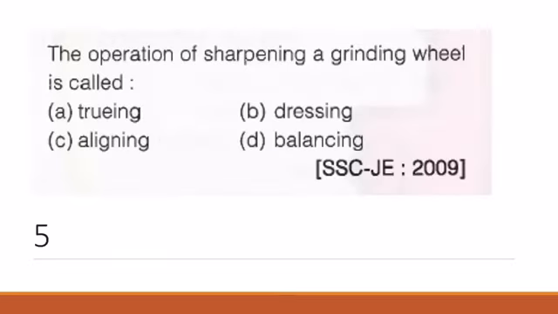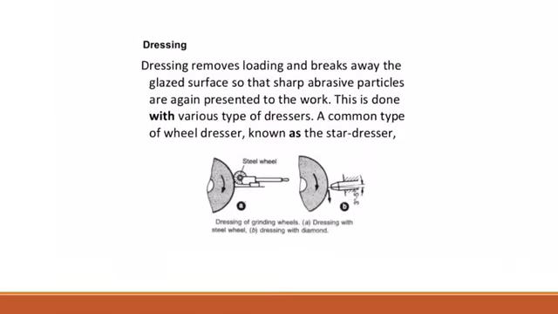Now the next question, the operation of shaping a grinding wheel is called as. So the correct answer is dressing. Not truing, not aligning, not balancing. As you can see here, we call it dressing. Dressing removes loading and breaks away the glazed surface so that the sharp abrasive particles are again presented to work, right? This is done with various types of dresser. A common type of dresser is known as a star dresser. You can see here the diagram of the star dresser.